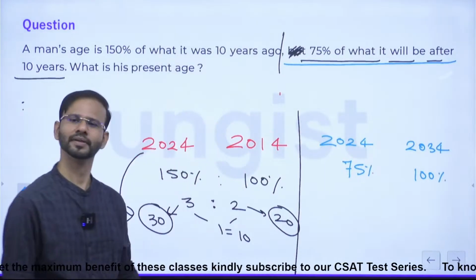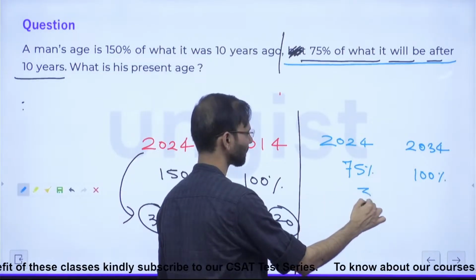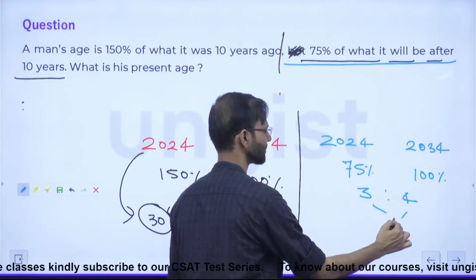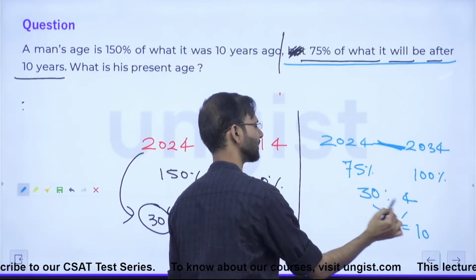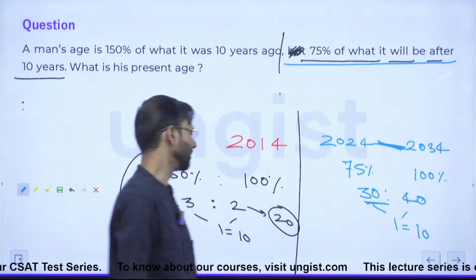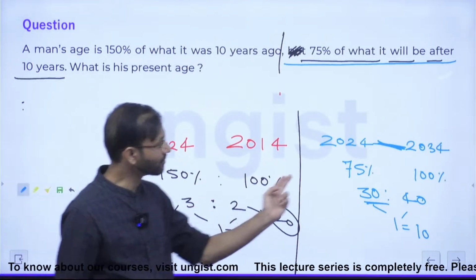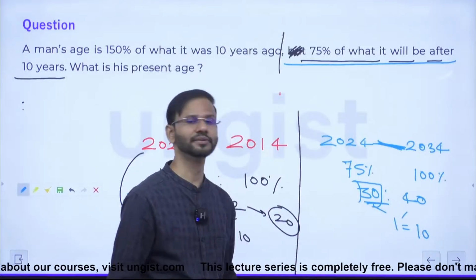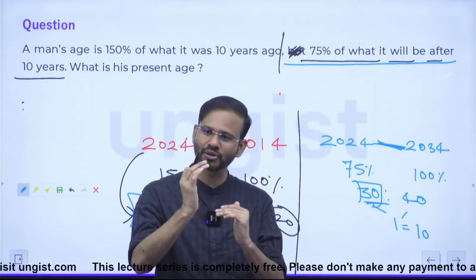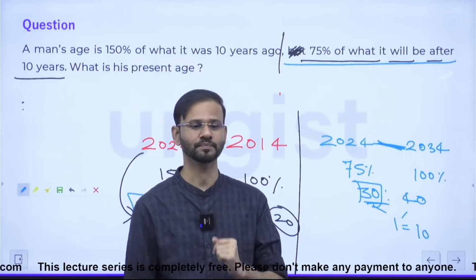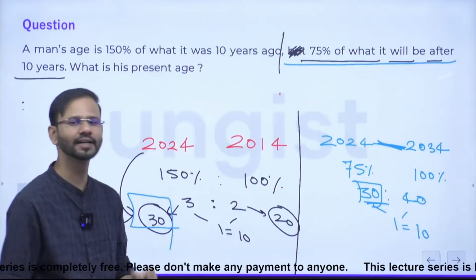Yes, everybody clear? Now, what is the ratio? 3:4. What is the difference? 1. 1 is equal to 10. Yes, it is 10. So this is 30 and this is 40. So from here also you can determine the man's age. Present age is 30 years. And from here also you can determine his present age is 30 years. So this question can be solved from either of the two statements alone. Getting it, everyone? So either will be selected as the answer.